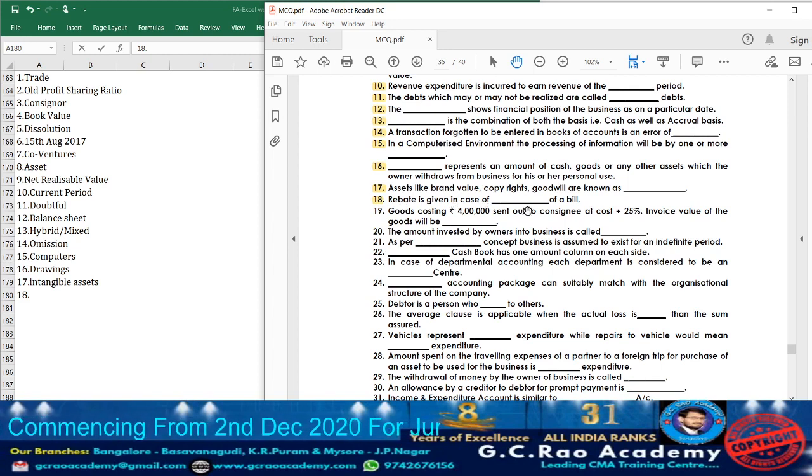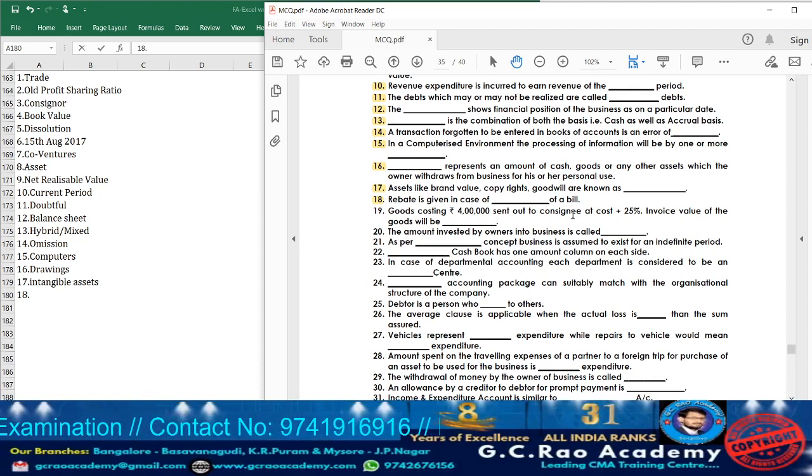Now let us move on to question 18. Rebate is given in case of dash of a bill. A drawer is going to allow the rebate when the drawee is making the retirement of the bill, that is, when the drawee is making the payment to the drawer before the due date. In that situation the drawer is going to allow the rebate.